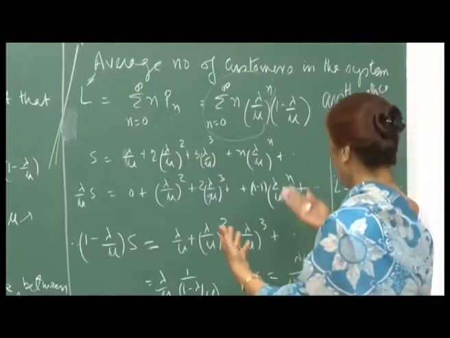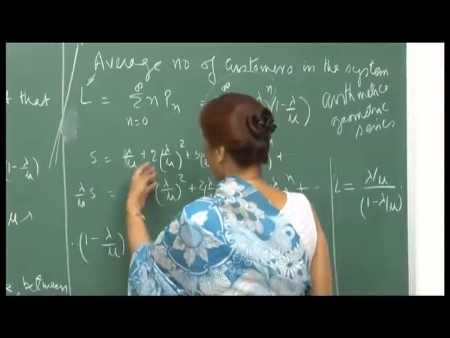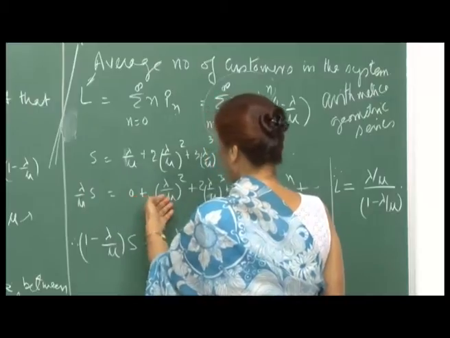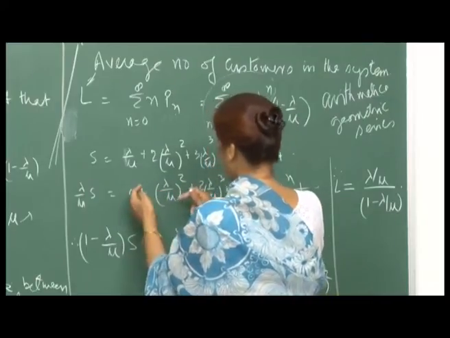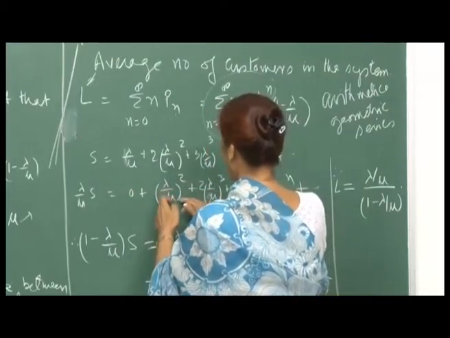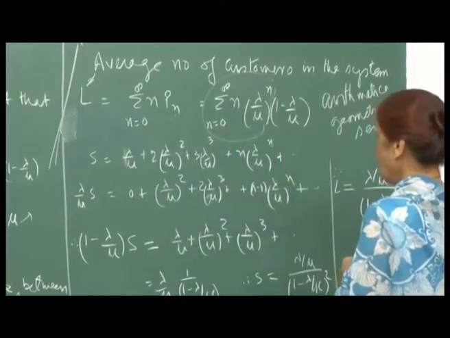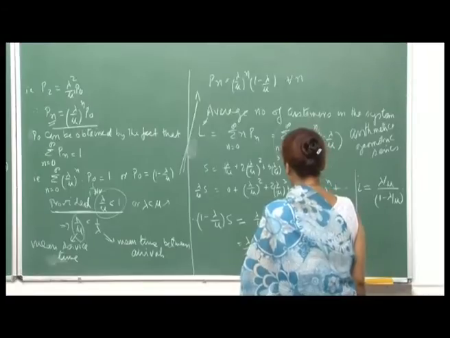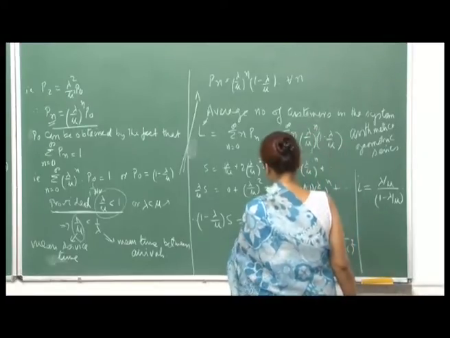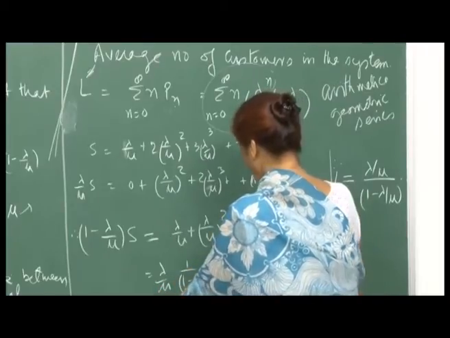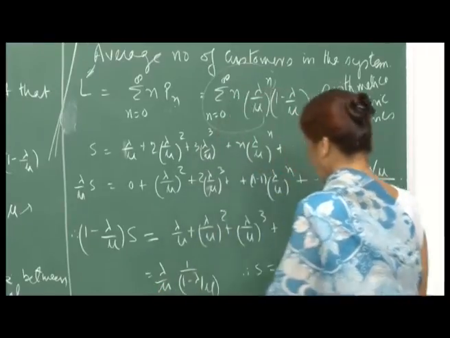So, the way to sum up such a series is that you write down S and then you write lambda by mu S, just by writing the terms from the second position. For this you start writing from the second position, and then the difference comes out to be a geometric series. And therefore, here the first term is lambda by mu. So, I will write lambda by mu into 1 upon 1 minus lambda by mu.